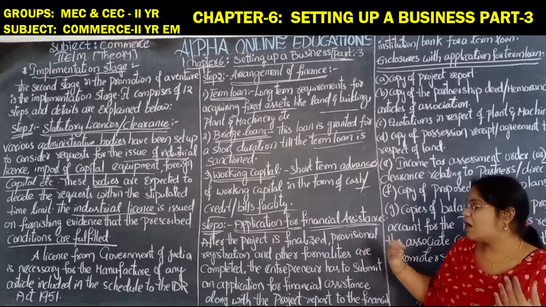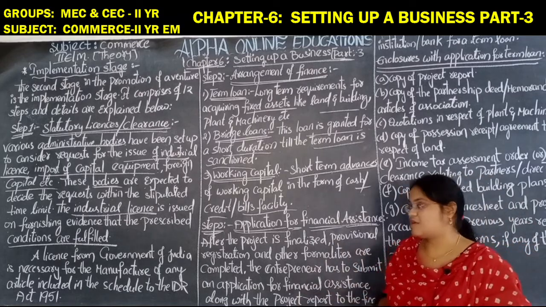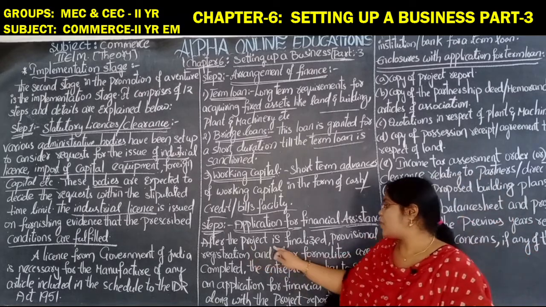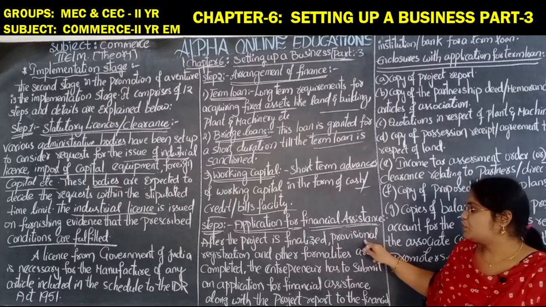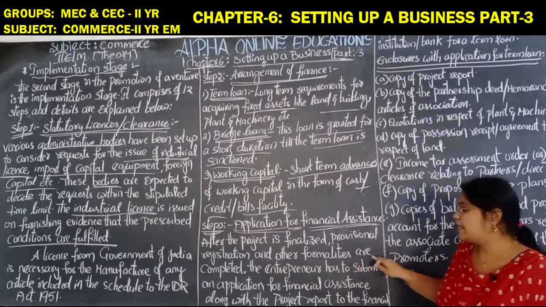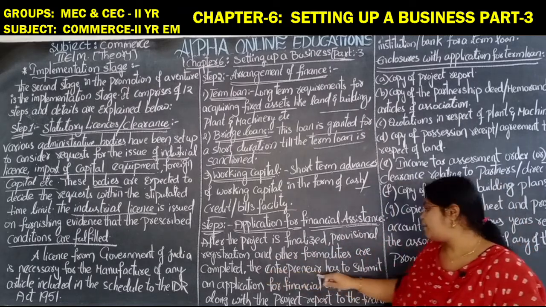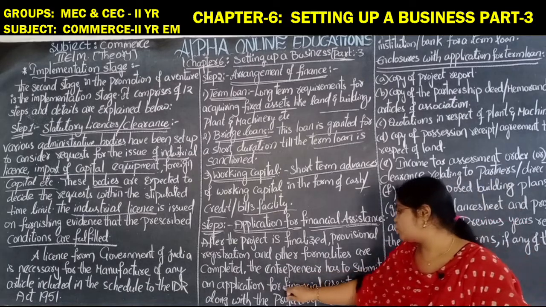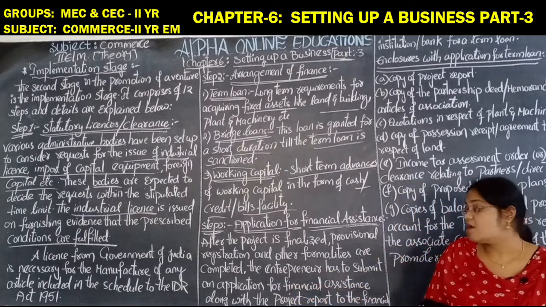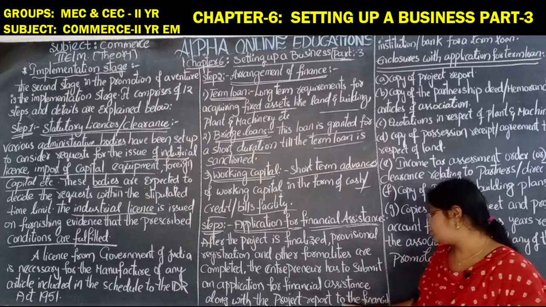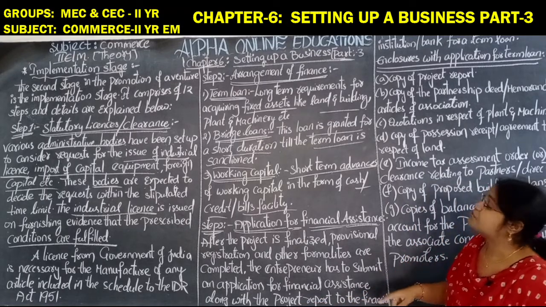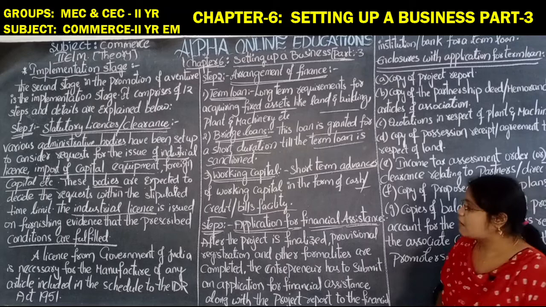Now we have to apply for the financial assistance. After the project is finalized, provisional registration and other formalities are completed, the entrepreneur has to submit an application for financial assistance, along with the project report, to the financial institution or bank for a term loan.